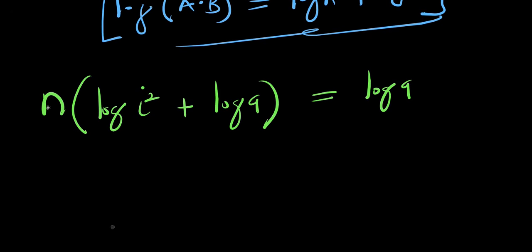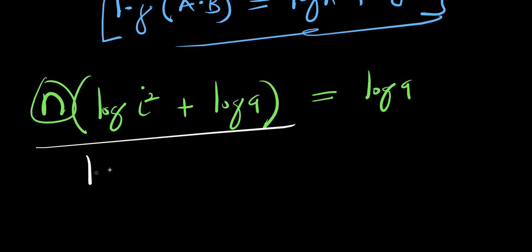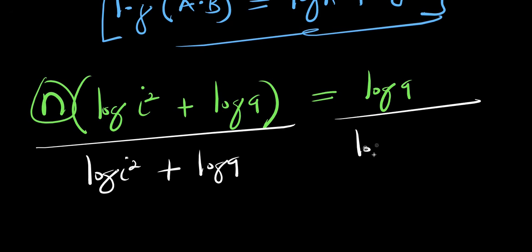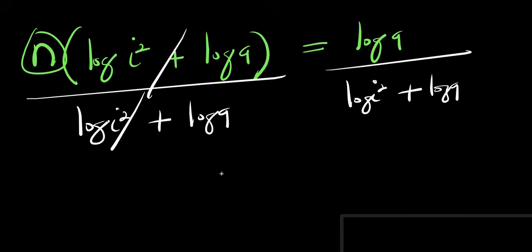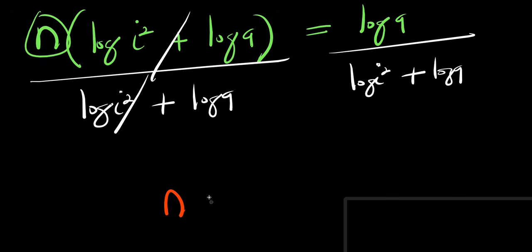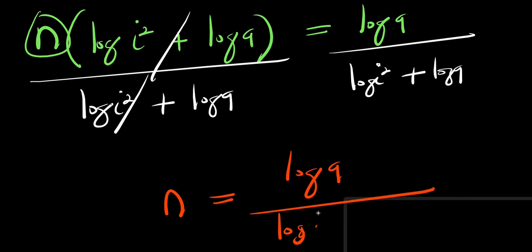So right now we are solving for n. What I'm going to do is divide this by log i to the power 2 plus log 9, and divide this by log i to the power 2 plus log 9. So this cancels this, and what I'm going to have is simply n equals log 9 divided by (log i to the power 2 plus log 9).